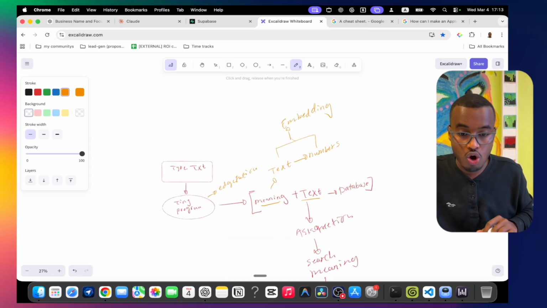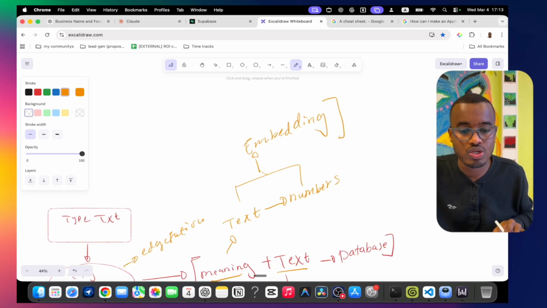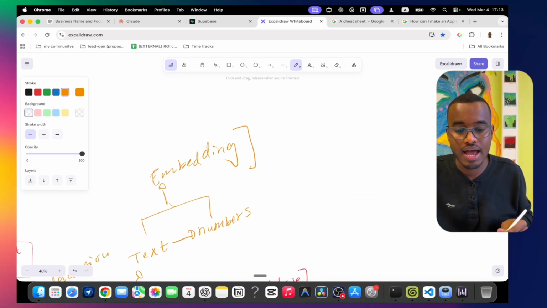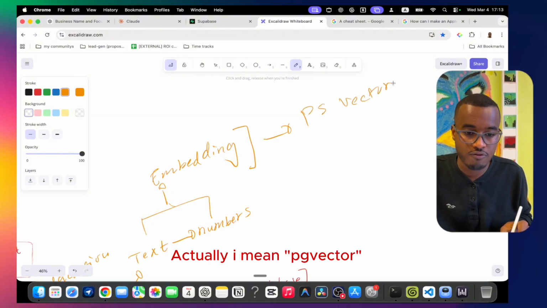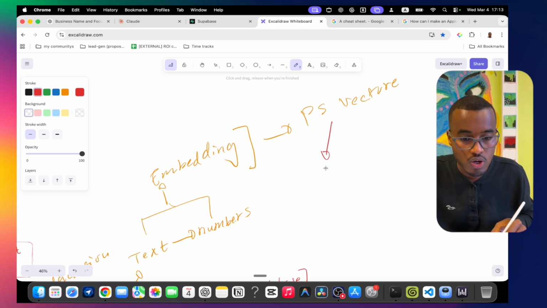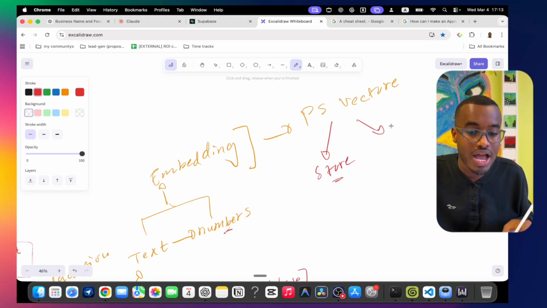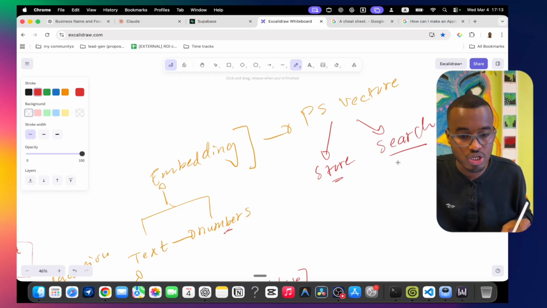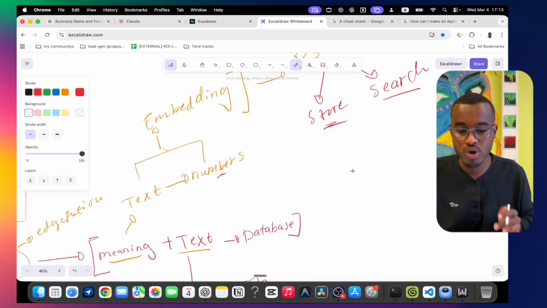In order to store this embedding, you have to use something called pgvector. pgvector first of all allows you to store these numbers, and then you can use it to search the meaning. It's the one that's going to store and search. I hope we understand it.